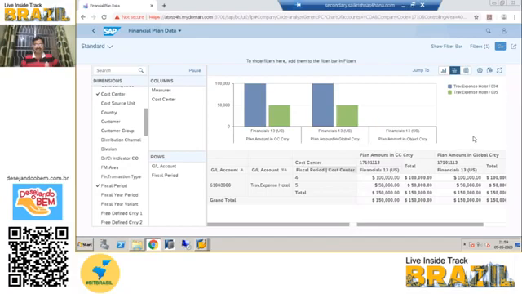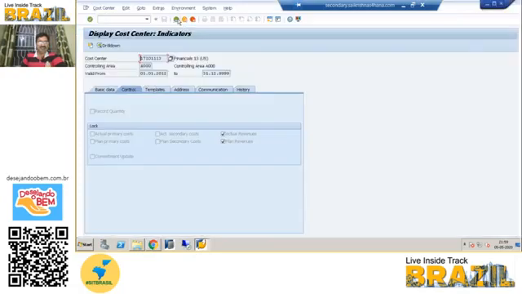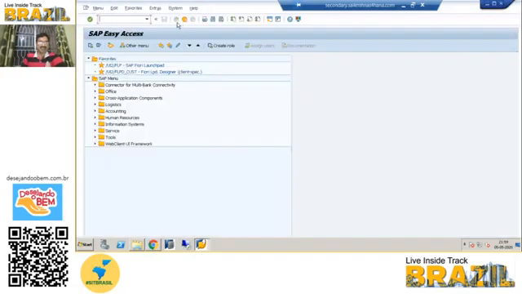But in real time, if you upload multiple cost centers, multiple GL accounts, and multiple periods, you can see very good data in a multi-dimensional way, and you can just plug and play the data however the user wants to see it. Okay, so this is how you can see it, and the same thing will be updated into the ACDOCA, ACDOCP table, the plan table.